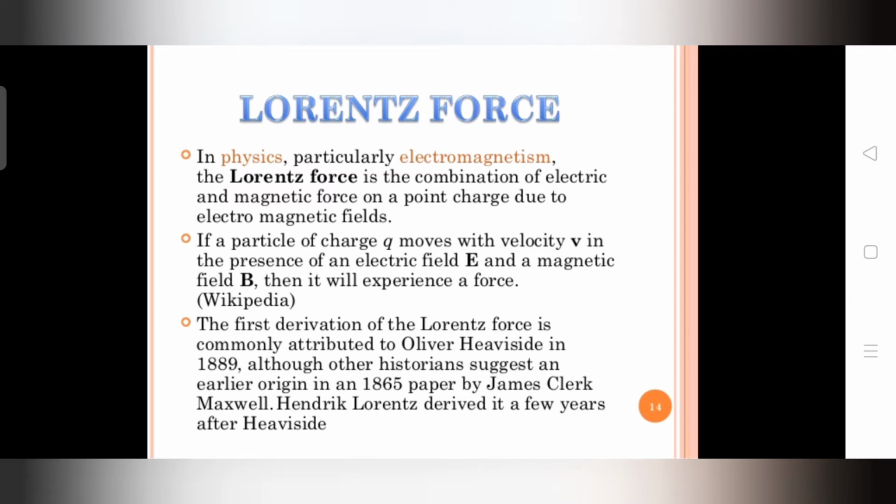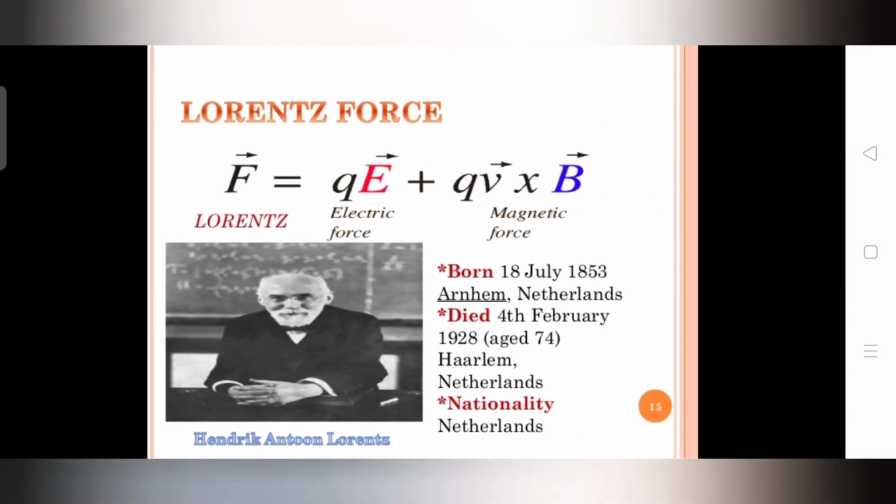This derivation of Lorentz force is credited to Oliver Heaviside. And this is the Lorentz force: F is equal to qE plus qv cross B. B is the magnetic field and E is the electric field. And it is Hendrik Anton Lorentz who found the Lorentz force.